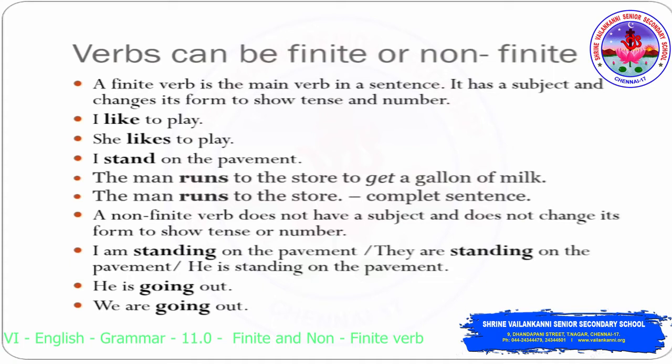That means if I say "I like to play," and then I mention someone else, I will say "she likes to play," not "she like to play." So that is how it changes its form to show tense and number, and it stands alone. It is the root of an independent sentence, not a dependent one, which is a main verb.